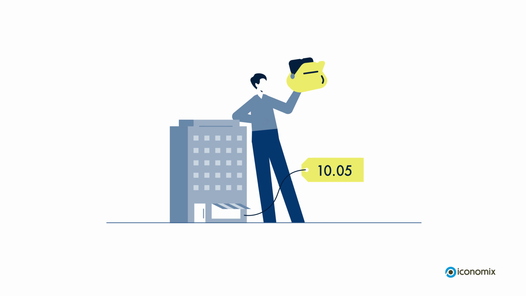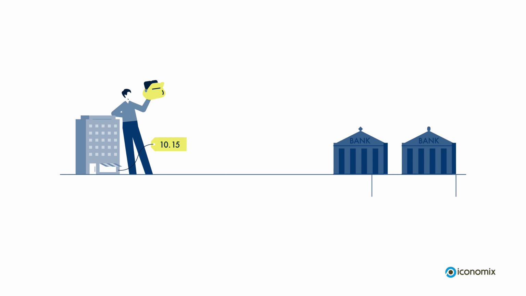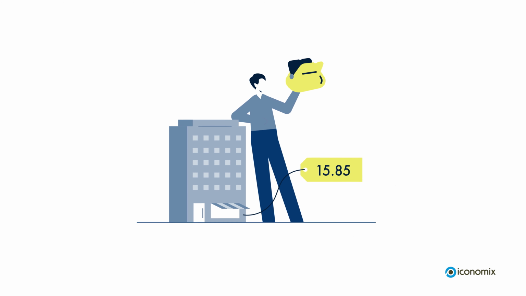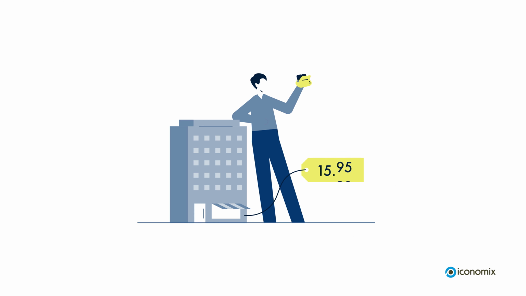Imagine the economy is booming and prices are rising too quickly. This is when the SNB can apply the brakes. It raises the policy rate and withdraws money from the market through open market operations. This means that the SNB borrows money from the banks on a short-term basis and offers them a higher interest rate in return. This leaves the bank with less money to lend to other market participants. The money supply decreases, and this leads to higher market interest rates. The rising market interest rates translate into higher loan interest rates, which increases the overall interest rate level. As a result, fewer loans are taken out, the economy slows down, and prices stabilize.